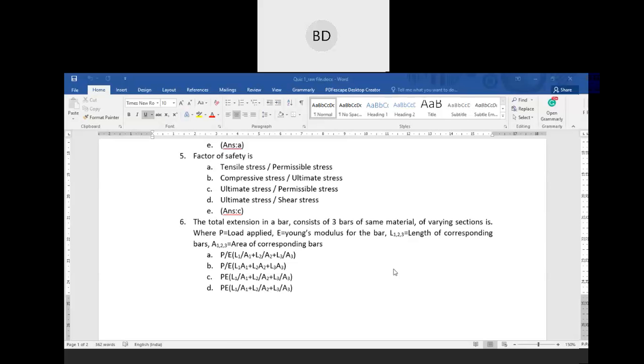So now you see Young's modulus E is given by stress by strain, and stress is nothing but load per area, that is P by A. Your strain is nothing but del L by L. Here it is given as L1, L2, L3, so we have to find del L. If you take the strain to the left side, then stress by Young's modulus is equal to strain.